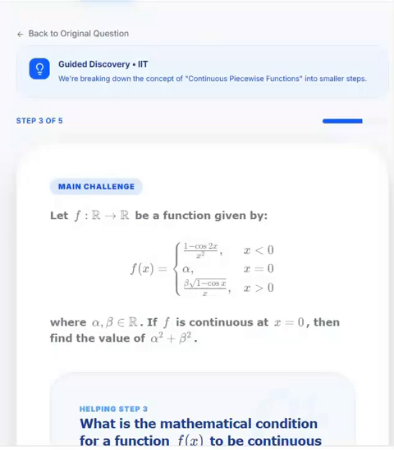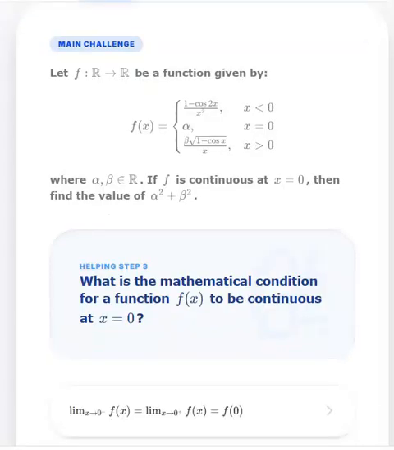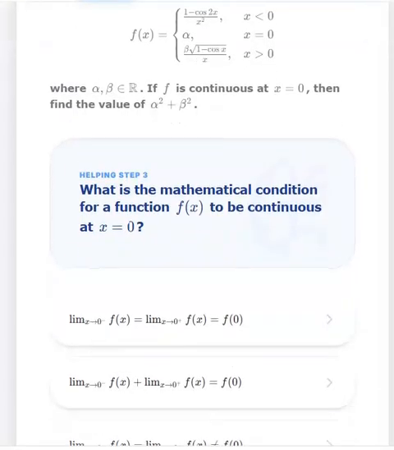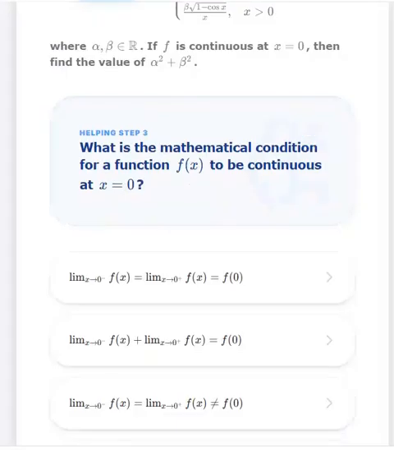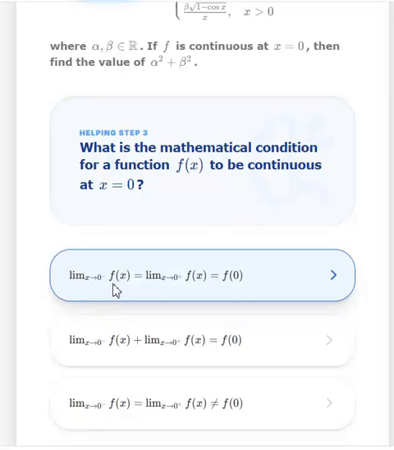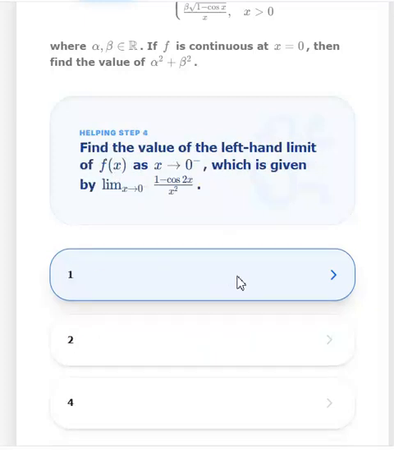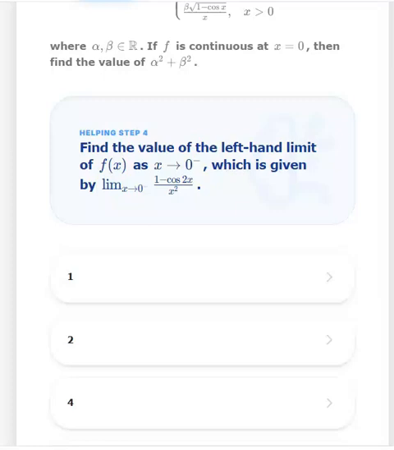Let's come to the third helping question. Now he is trying to test whether you understand continuity. So he is saying if the function is to be continuous, then limit as x approaches 0 minus is equal to limit as x approaches 0 plus is equal to f(0). So this is very important. And in case you don't understand this, please go to the theory again and read it.